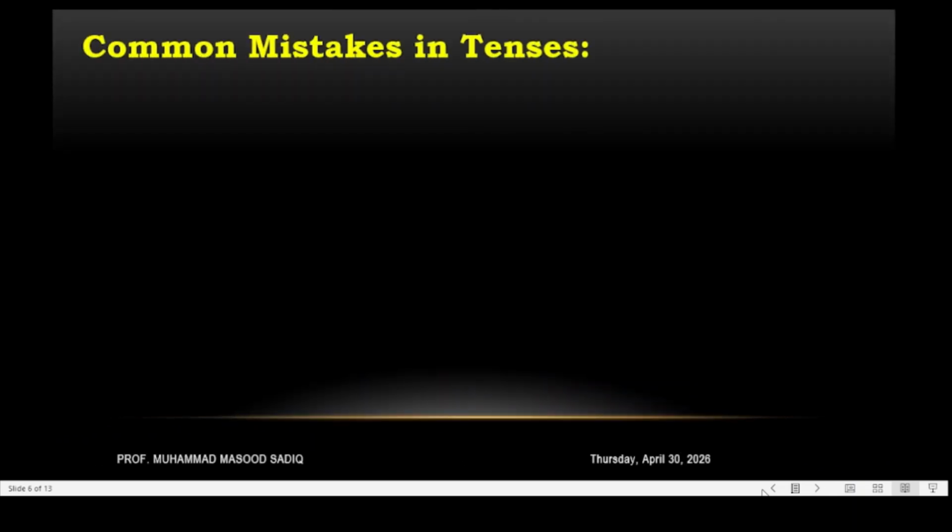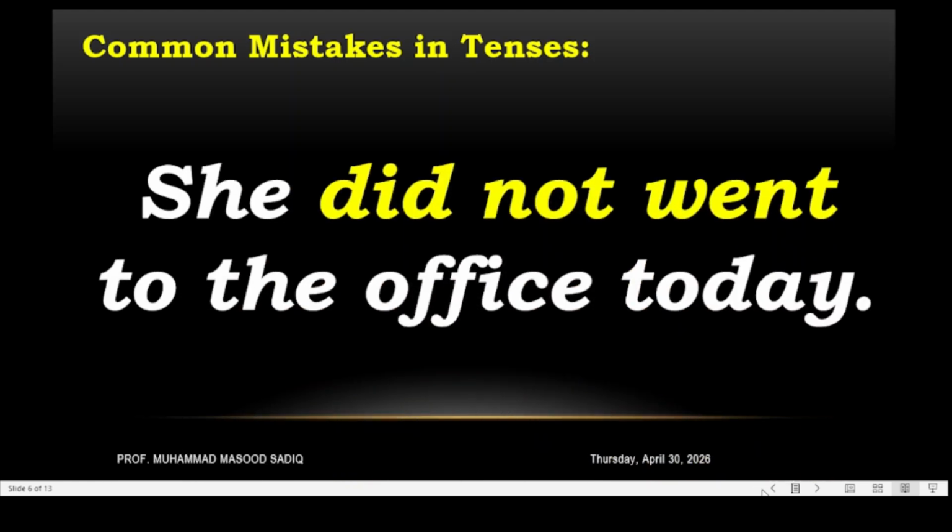The next one is: She did not went to the office today. So here we have did not, and this auxiliary verb is used with the first form of the verb. So if we keep this did not, this went is wrong over here.